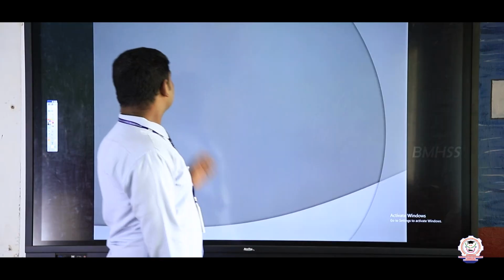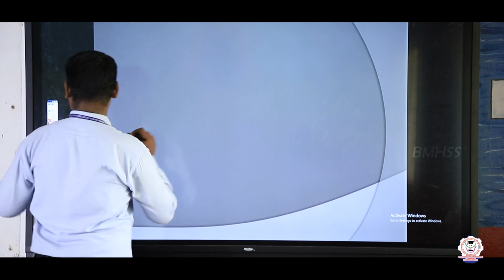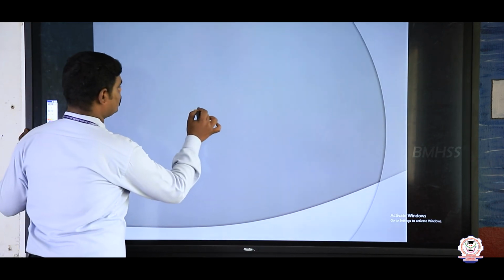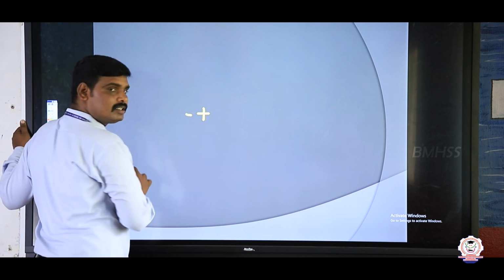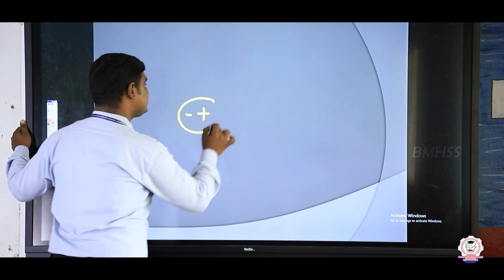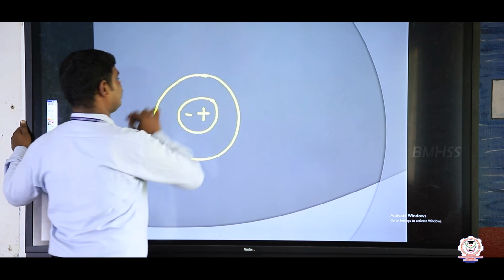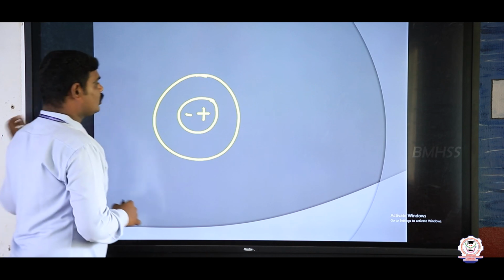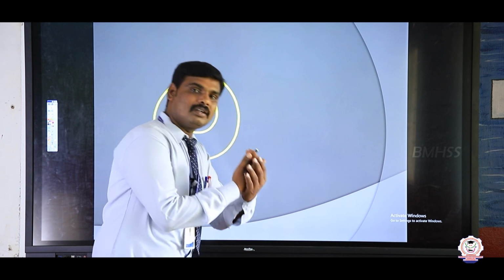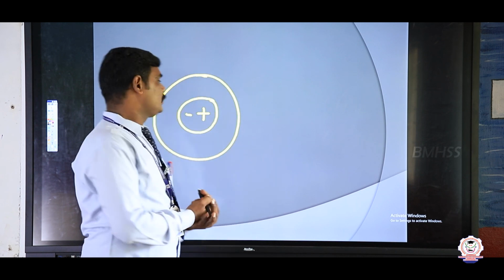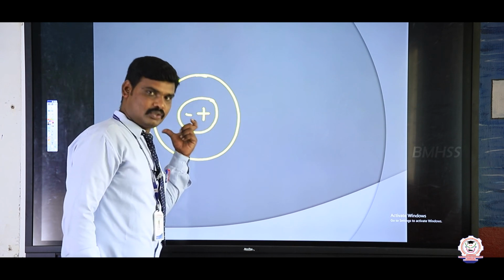So next, non-polar molecules. Non-polar molecules are those in which the center of positive charge and the center of negative charge are coincident. Suppose I take such a molecule: the positive charge and negative charge are both at the same point. So there is no distance between the positive charge and the negative charge.